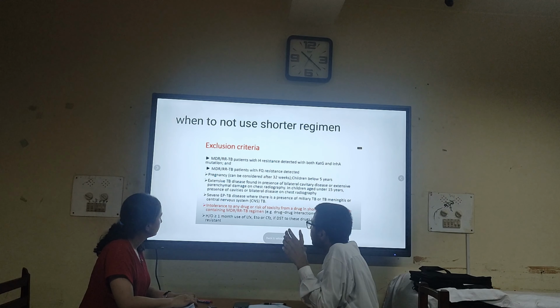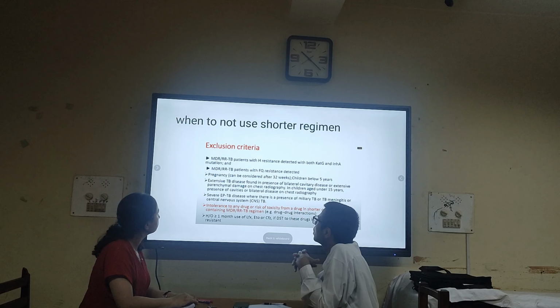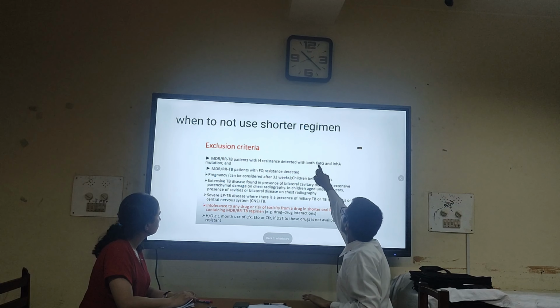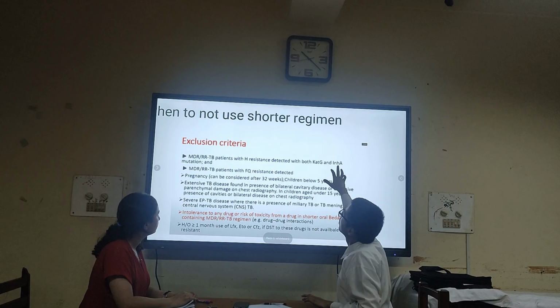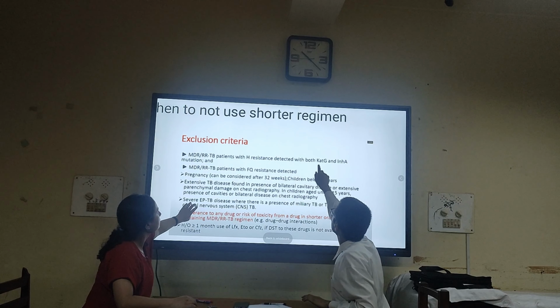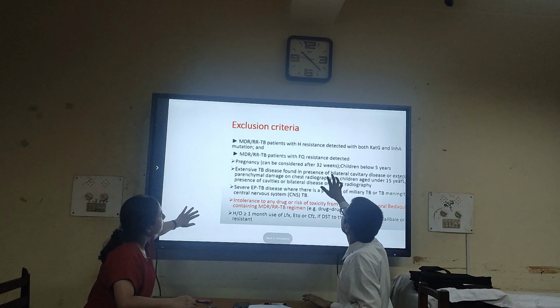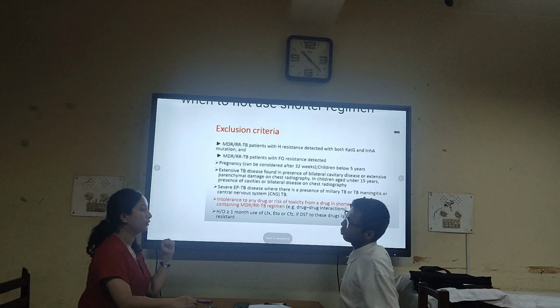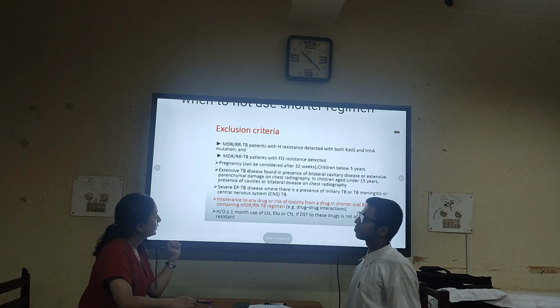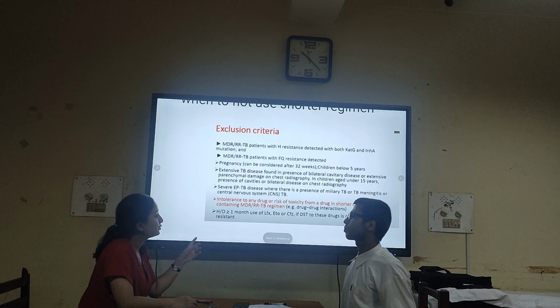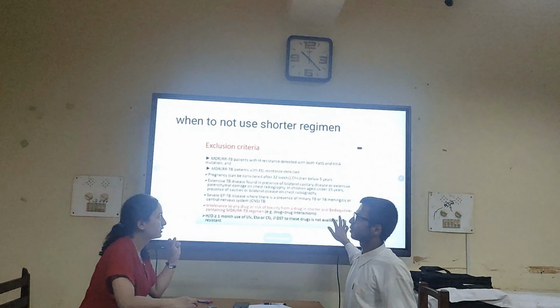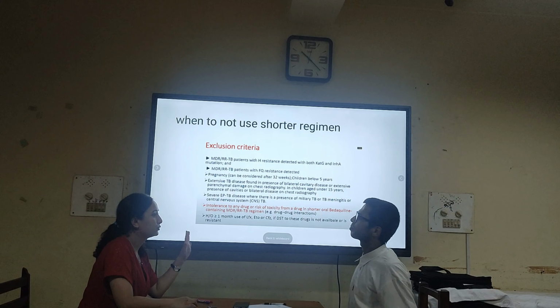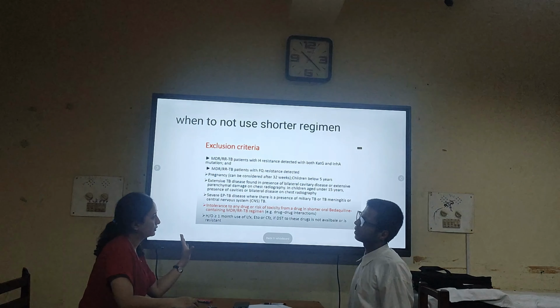Obviously, with intolerance to any drugs in this class, we cannot give this. Another point is katG and inhA mutation. If there is isoniazid resistance with both katG and inhA mutation, then in this group of patients also we can't give the shorter course regimen. The shorter course regimen can be used only when there is resistance to either katG or inhA, and it should be used only in those with uncomplicated MDR tuberculosis.